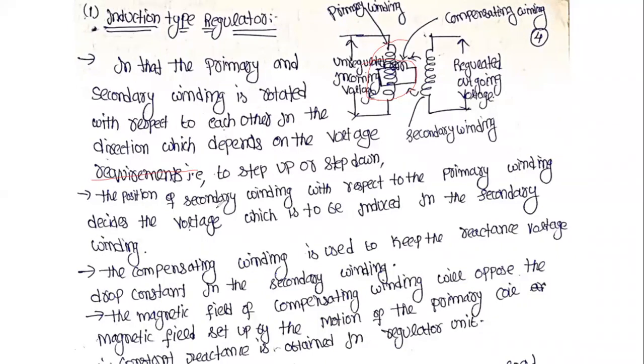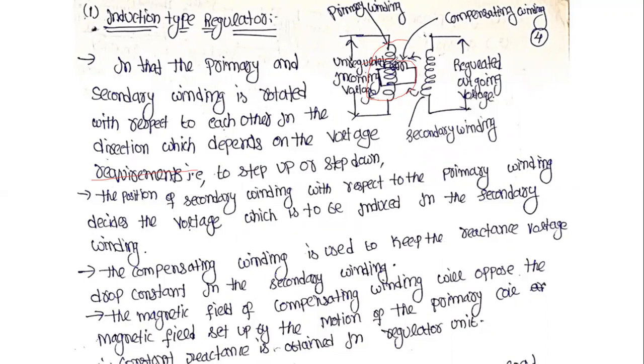Therefore, the position of the secondary winding with respect to the primary winding determines the desired voltage which is to be induced in the secondary winding.